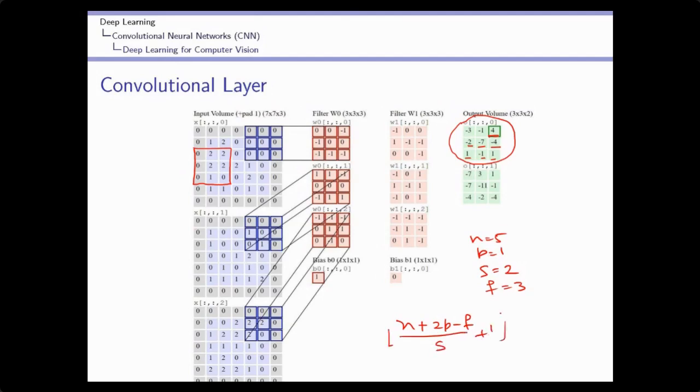So n is 5, plus 2, minus 3, divided by 2, plus 1. 7 minus 3 is 4, 4 by 2 is 2, 2 plus 1 is 3. The output volume for this filter is 3 by 3. Is it clear?